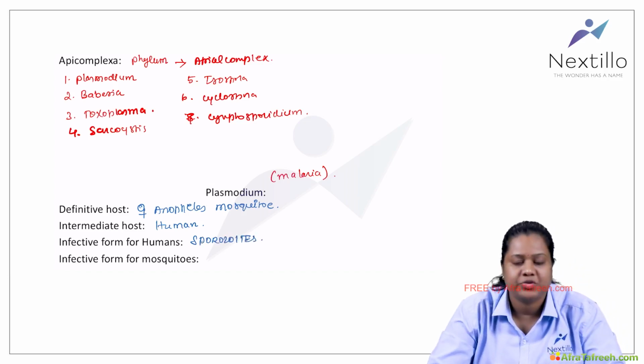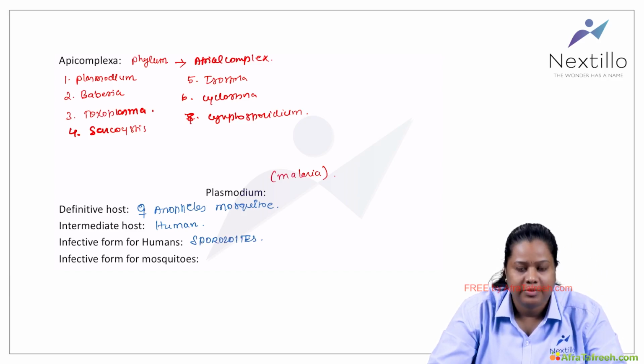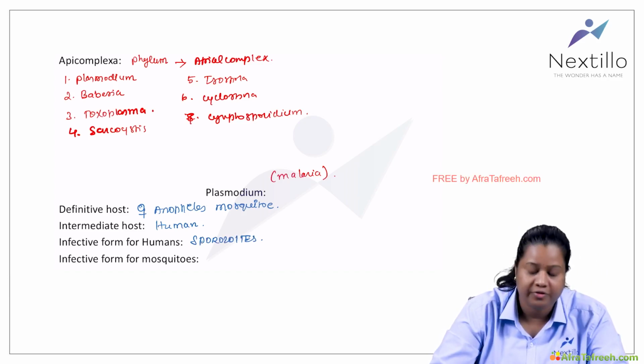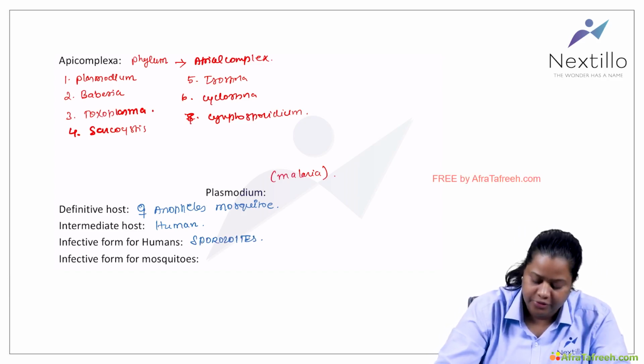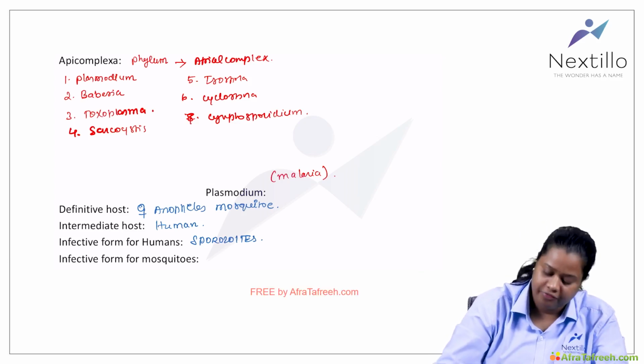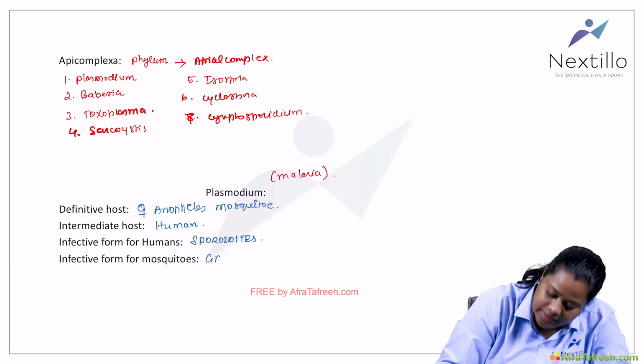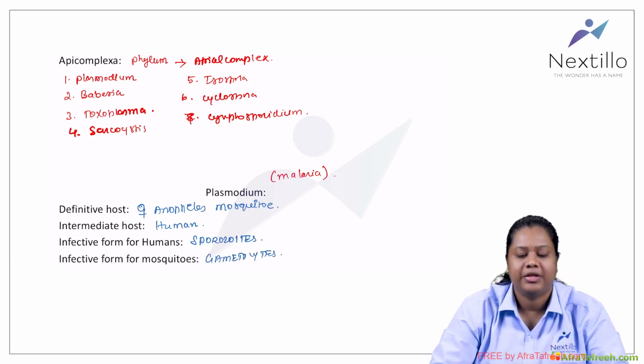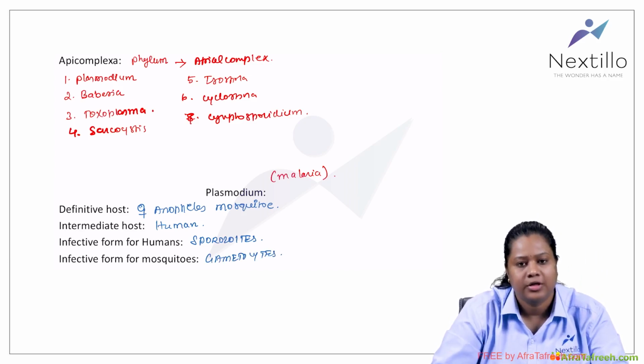Right? So the infective form for humans in malaria is the sporozoites, which are transmitted from the mosquito to human through the bite. And from the human, if the mosquito bites, what is the infective form for the mosquito? That will be the gametocytes. So it will be the gametocytes for the mosquitoes.